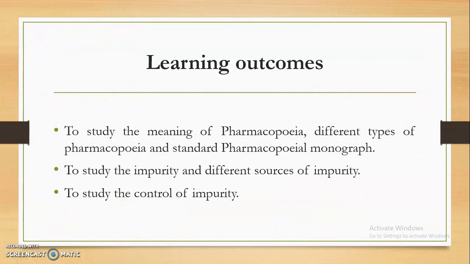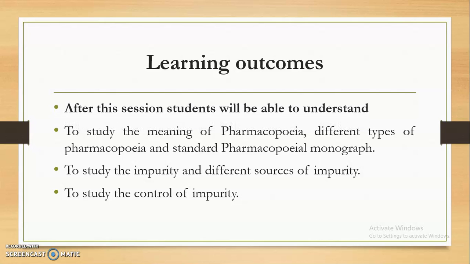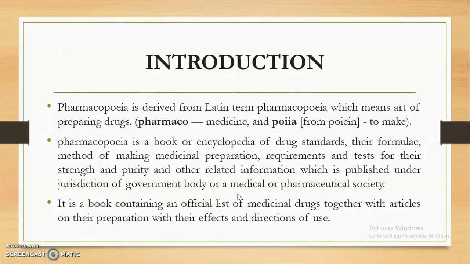Now before that, we will see what are the learning outcomes of this session. After this session, students will be able to understand the meaning of pharmacopoeia, different types of pharmacopoeia, and standard pharmacopoeial monograph. Means what is the meaning of standard pharmacopoeial monograph. Then they will be able to study the impurities and different sources of impurities, and to study the control of the impurities.